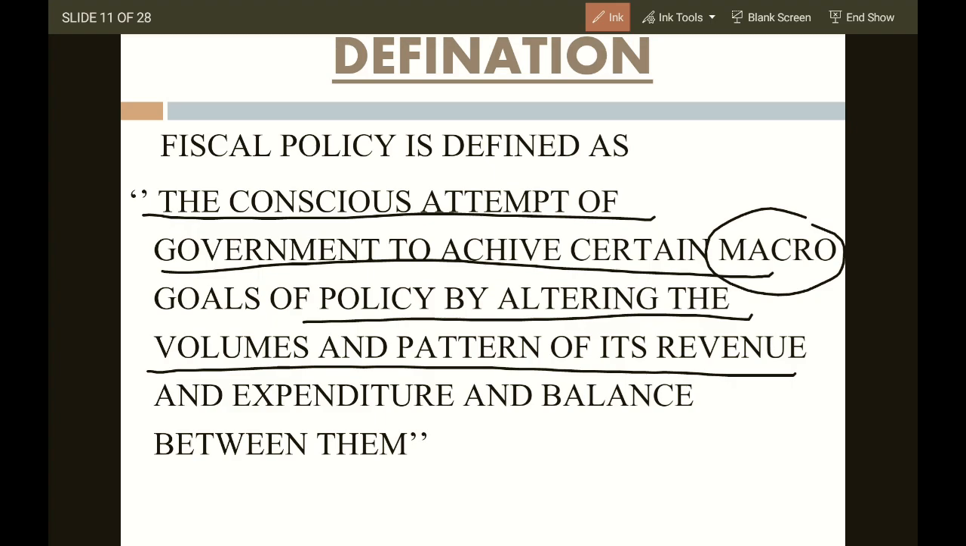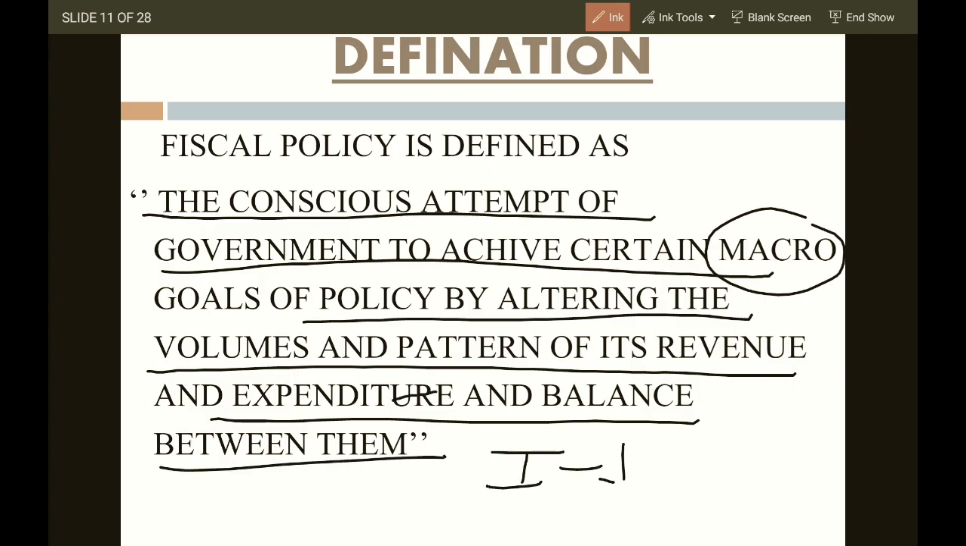If they are not receiving a good source of revenue, then they will reduce the spending. It depends. If you're receiving a good amount, you're going to spend a good amount. But if you're not receiving, then you're not going to develop the infrastructure. And expenditure and balance between them. There should be a balance between income and expenditure.